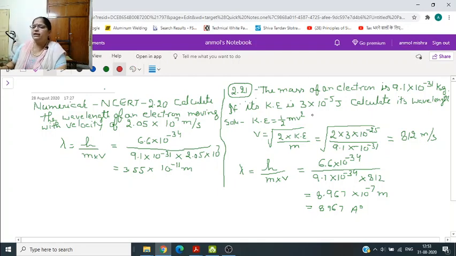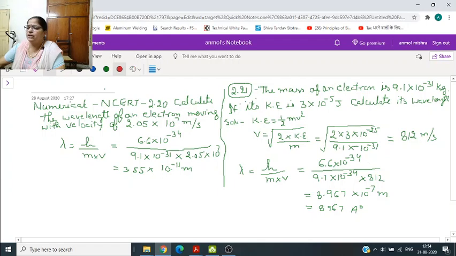We can calculate velocity by the formula kinetic energy is equal to half mv square, or v will be equal to under root 2 into kinetic energy by m. This is equal to under root 2 into 3 into 10 power minus 25 divided by 9.1 into 10 power minus 31. So this is equal to 812 meters per second.